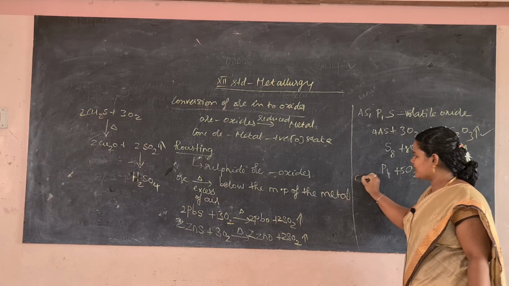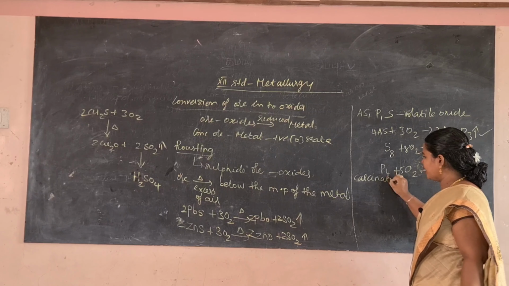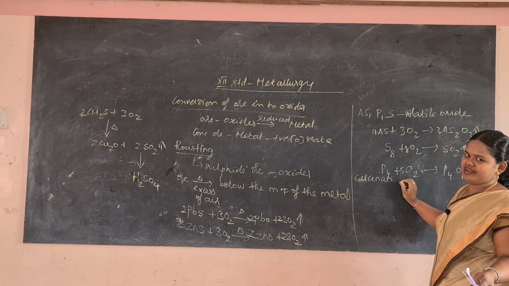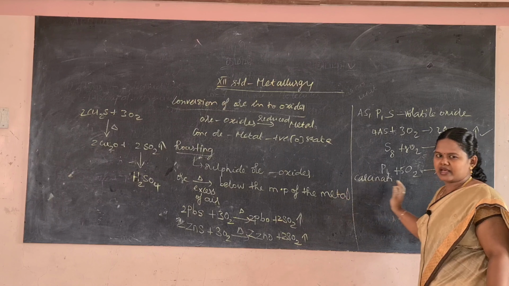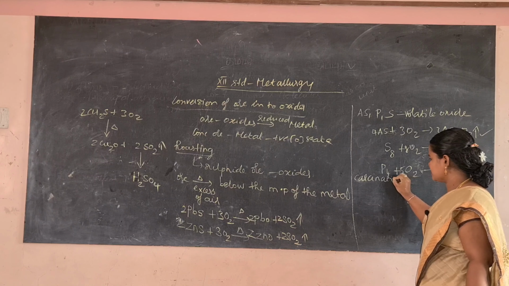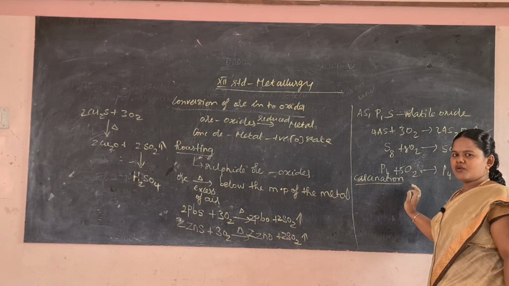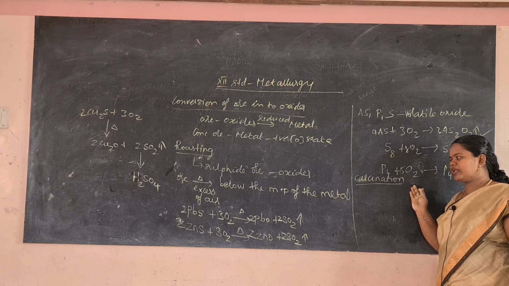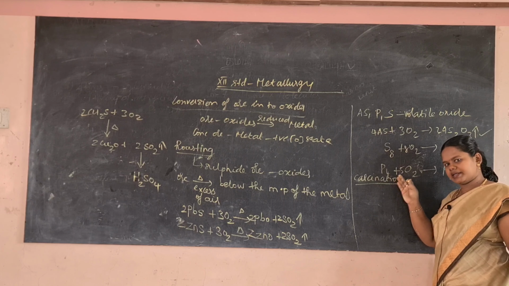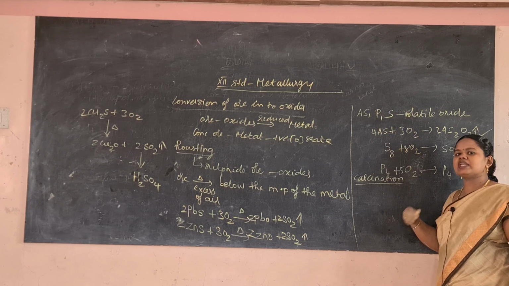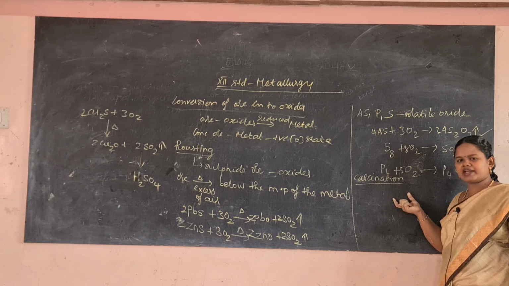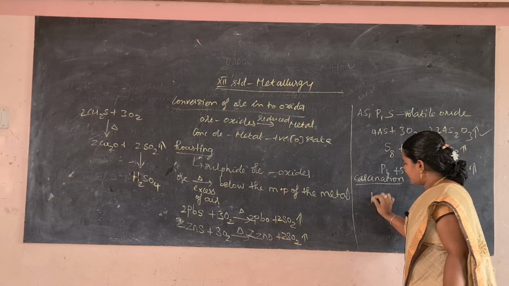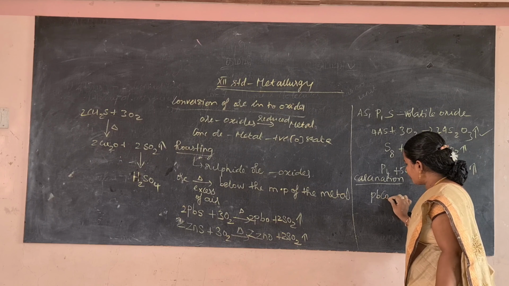Then the next method is calcination. Calcination is nothing but heating the ore in the absence of air, converting it into metal oxide. So here we are going to heat the ore, and this can also be carried out in a limited supply of air. Either you have to cut the presence of oxygen, or you can use a limited supply of air, or only a small quantity of air can be used. So here we can take some examples of carbonates. Calcination is mainly applicable to carbonates.